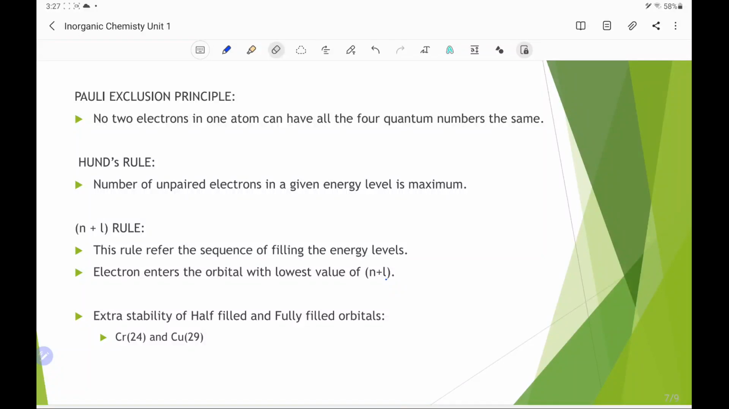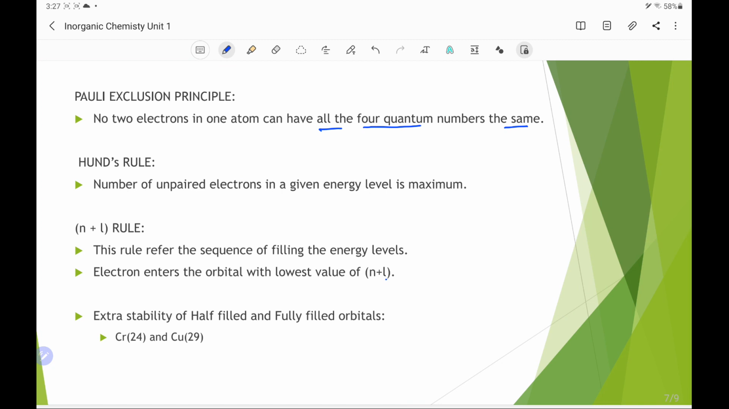Now we discuss some important rules and principles. First is the Pauli exclusion principle. As per the Pauli exclusion principle, no two electrons in an atom can have all four quantum numbers the same. That means all four quantum numbers for a particular electron cannot be the same. There will be a different quantum number.